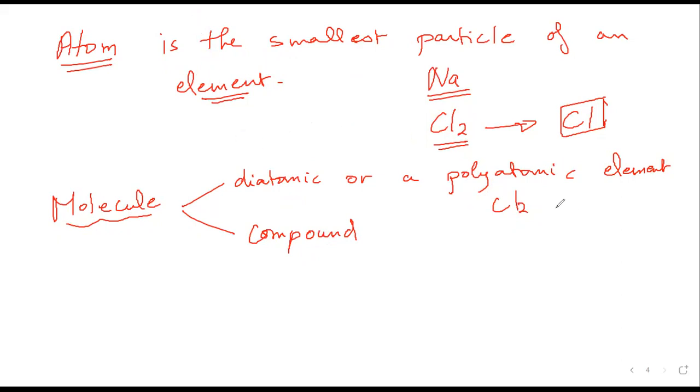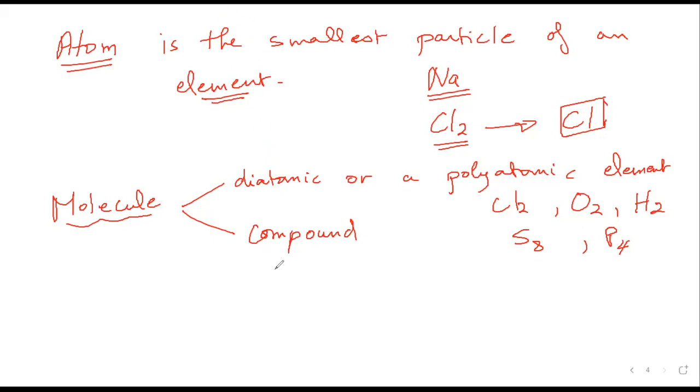If we have oxygen, for example, O2 is an element. And at the same time, we can call it a molecule. Why? Because we have two or more atoms, whether they are similar, as in the case of an element, or different, as we are going to see here in a compound, we can call it a molecule. Since we have two or more atoms bonded together, we can call it a molecule. If we have hydrogen gas, it's a molecule. If I have sulfur element, it's a molecule. If I have phosphorus element, it's a molecule. So we call it an element, and at the same time, we call it a molecule.